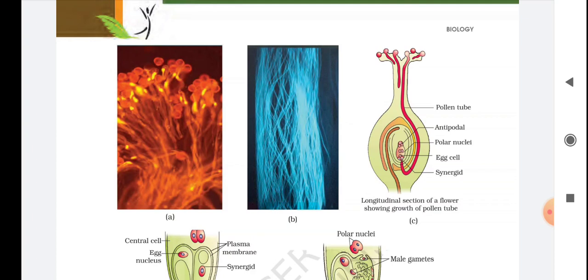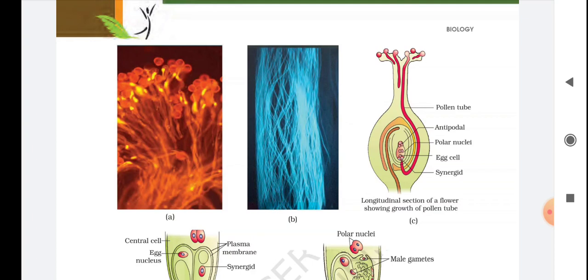You can write that when pollen grains are shed at the two-cell condition, the generative cell divides and forms two male gametes during the growth of the pollen tube into the stigma, right? After reaching the ovary, what happens to the pollen tube?